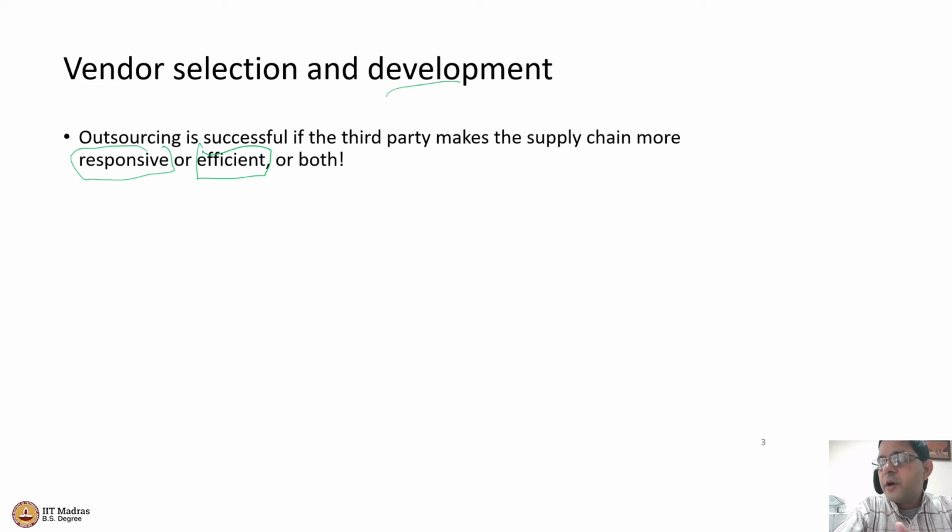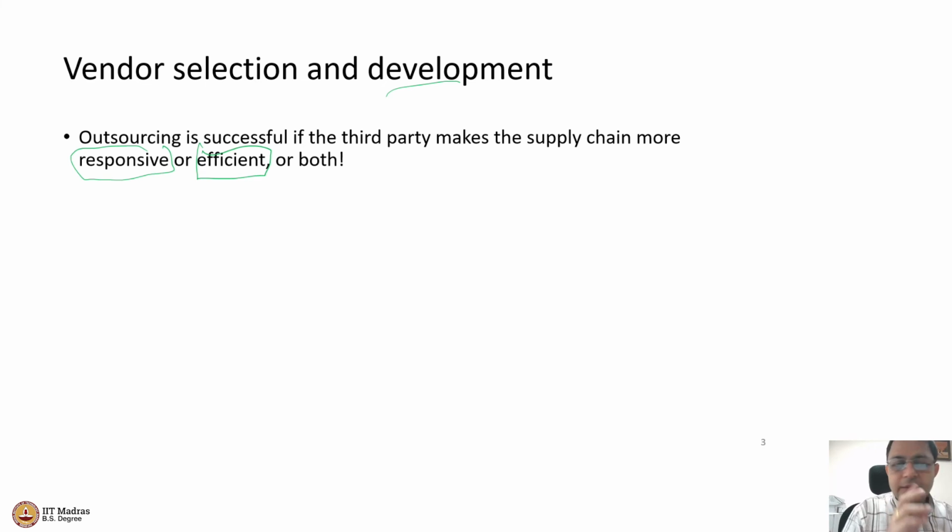So I will not do something just to make sure that I respond to the customer faster. I will do something which will reduce my cost, right? Those are the two dimensions of supply chain performance: responsiveness on one dimension, efficiency on the other dimension. Can I achieve both? Best thing possible. Or do I have to sacrifice one for the other, right? Those are the decisions that the supply chain designers have to make.